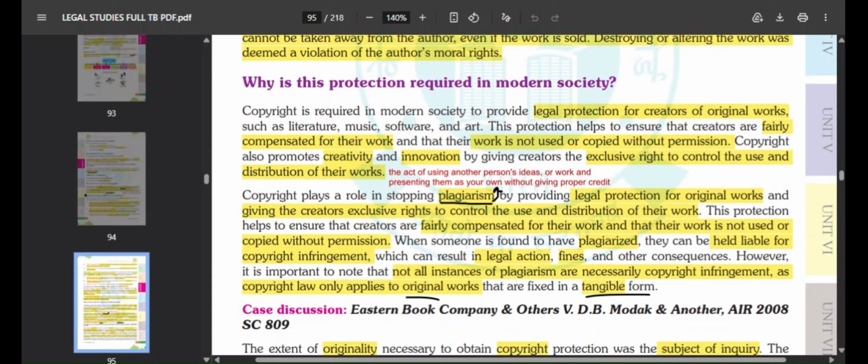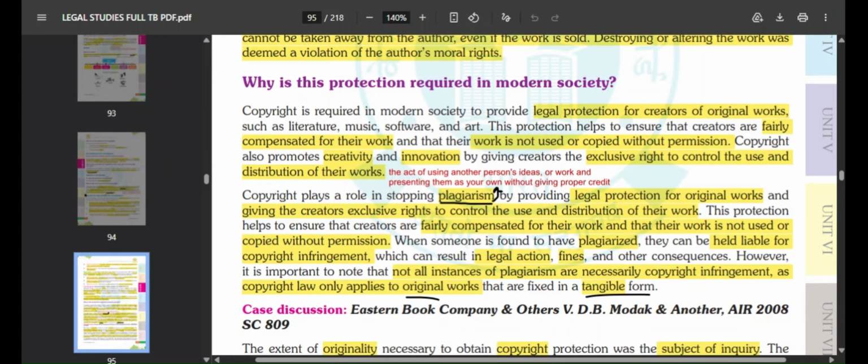So by implementing copyright, it helps to stop plagiarism because it gives legal protection for the original work, and it gives the creators or the owners of the work exclusive right to control the use and distribution of their work. They have the right to decide how they want to use their work and how they want to distribute it. That is their choice. This protection helps to ensure that creators are fairly compensated for their work and that their work is not used or copied without any permission.